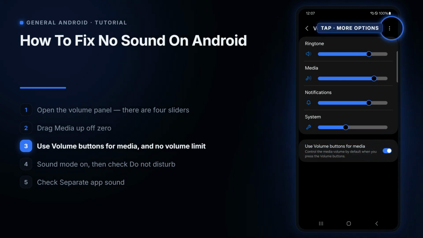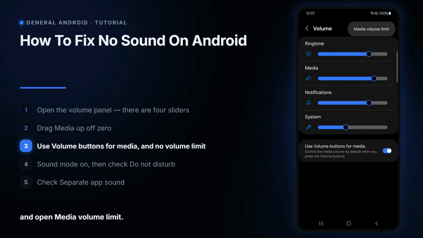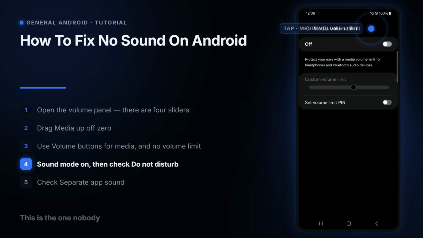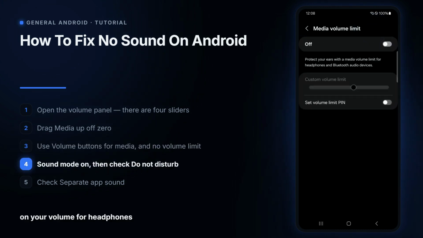Now tap the 3 dots in the corner and open Media Volume Limit. This is the one nobody finds. It puts a ceiling on your volume for headphones and Bluetooth, so the slider goes all the way up, but the sound never gets loud. Mine is off, and off is what you want.